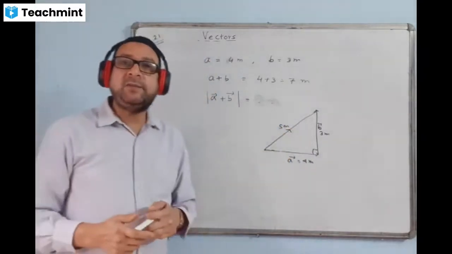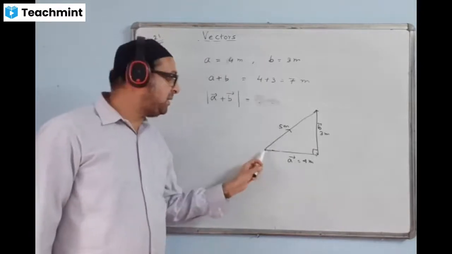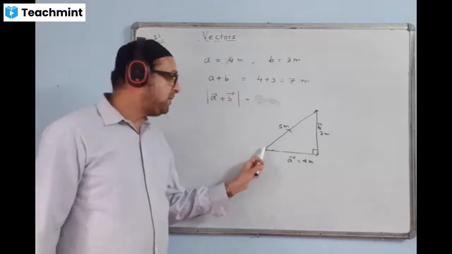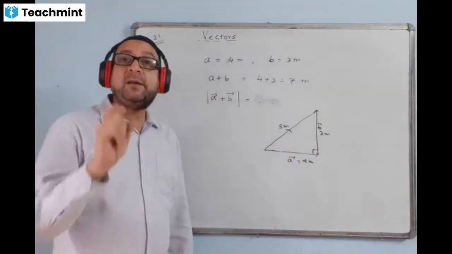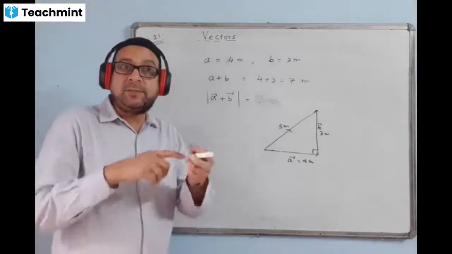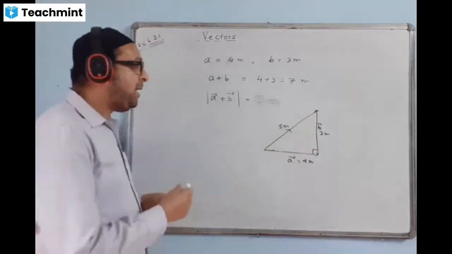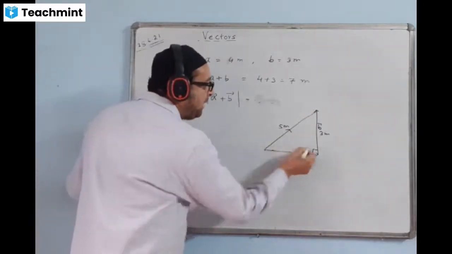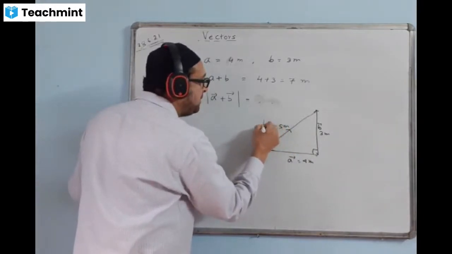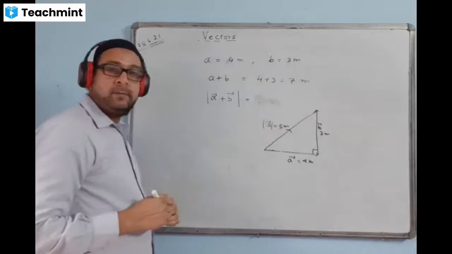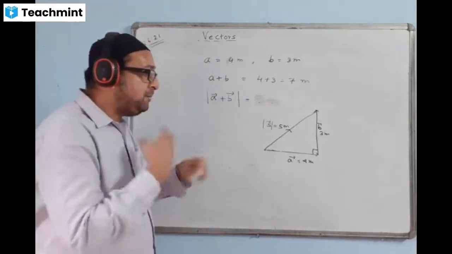You remember in lower classes we used to do the problem, find the distance traveled by the body. Distance is a scalar, so we are simply adding 4 meters plus 3 meters and the answer is 7 meters. But what is the value of displacement? Because we know displacement is a vector, by drawing a triangle here and applying the Pythagoras theorem, the magnitude of displacement S will come 5 meters. So is it simple addition? Are you getting the answer by simply adding them?